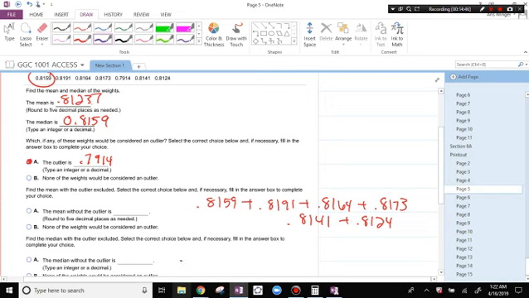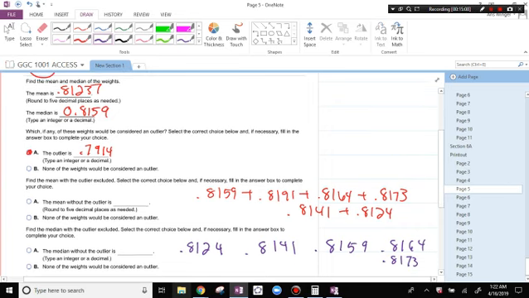The lowest one is 0.8124, 0.8141, 0.8143, 0.8159, 0.8164, 0.8173, and then 0.8191. Right, so then we've got 6 numbers, and you would just take the average of these two. And that's 0.81615.